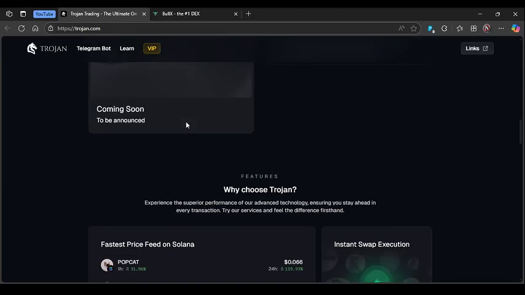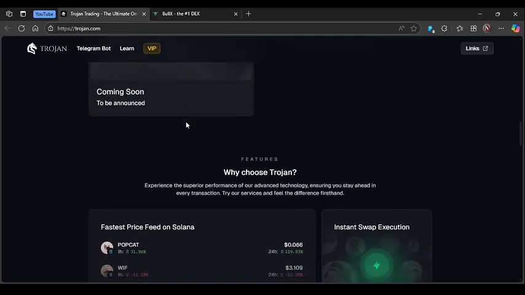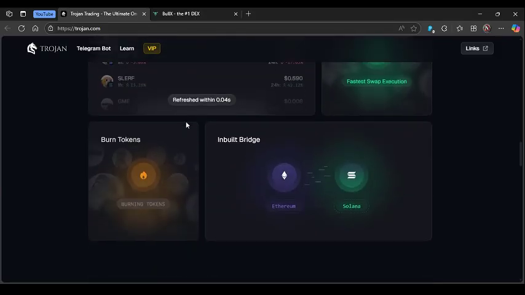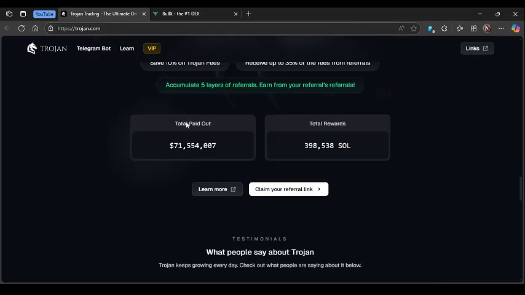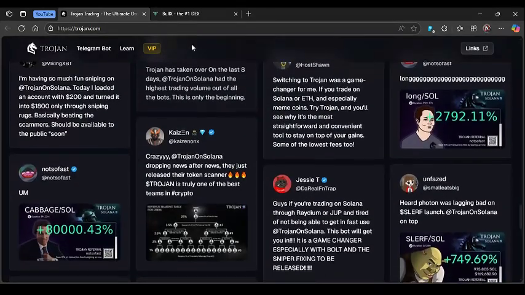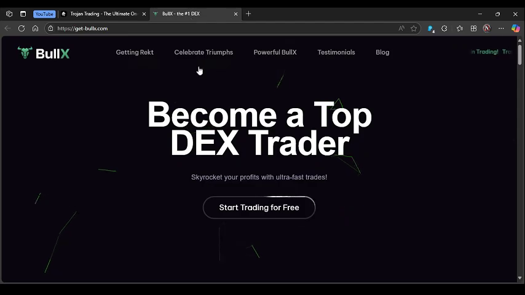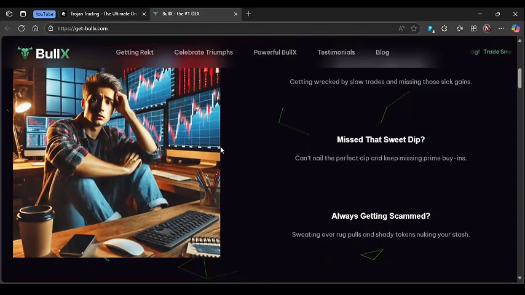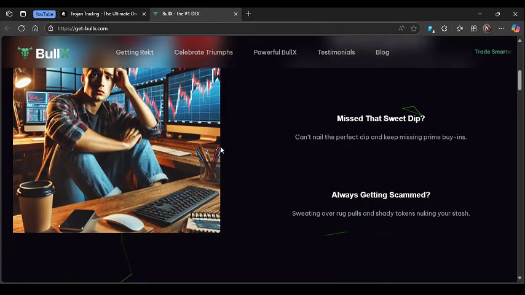Trojanbot is a well-established and comprehensive Telegram bot known for its robust feature set and versatility. It provides advanced trading options like MEV protection, limit orders, dollar cost averaging, and copy trading, allowing for more refined strategies even in the volatile meme coin market.